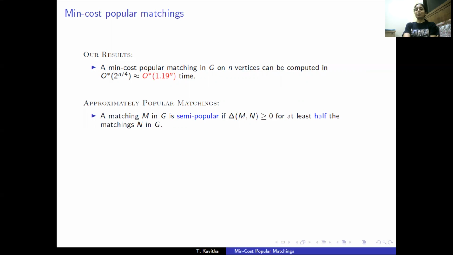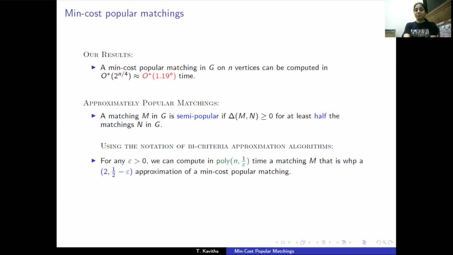A matching is semi-popular if it is undefeated by at least half the matchings in G. We show we can efficiently compute, with high probability, an almost semi-popular matching whose cost is at most twice the cost of a min-cost popular matching. In fact, this algorithm needs edge cost to be non-negative. No such restriction is there for our exponential time algorithm.